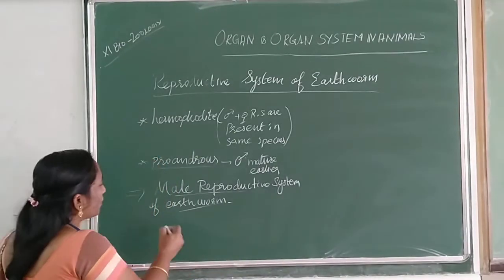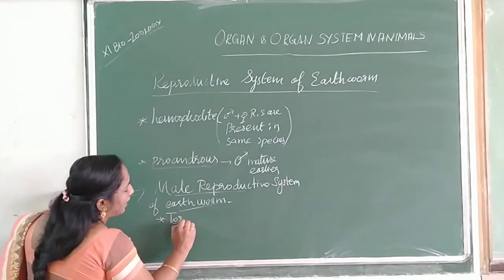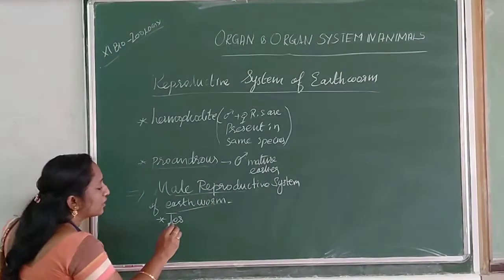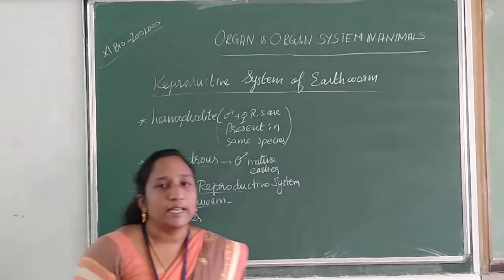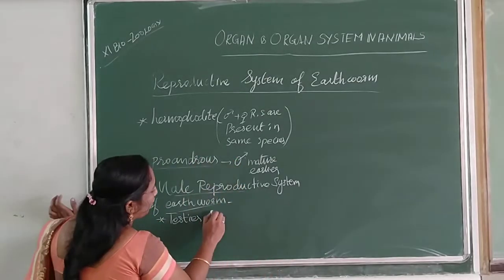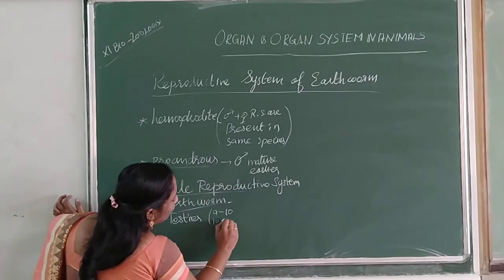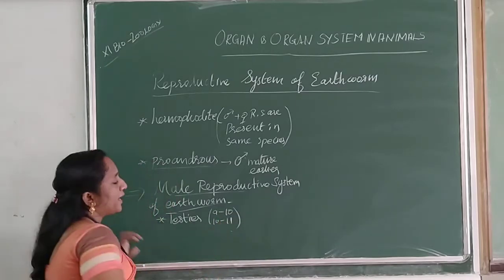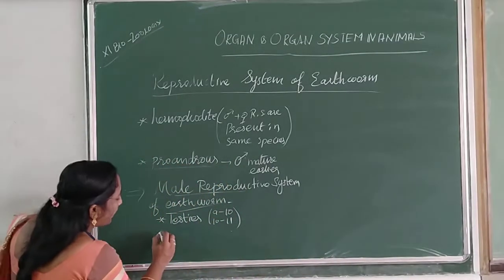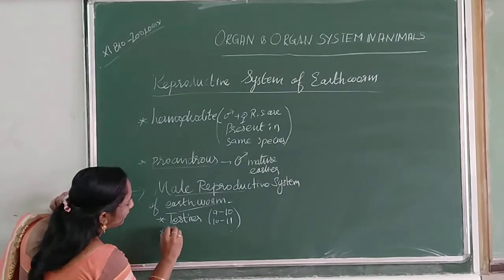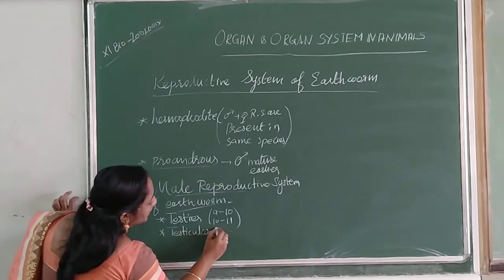Okay. So what are the male reproductive organs? The male reproductive organ is two pairs of testes. It has two pairs of testes, one pair in segments 9 to 10 and one pair in 10 to 11. Then it has the testicular sac.